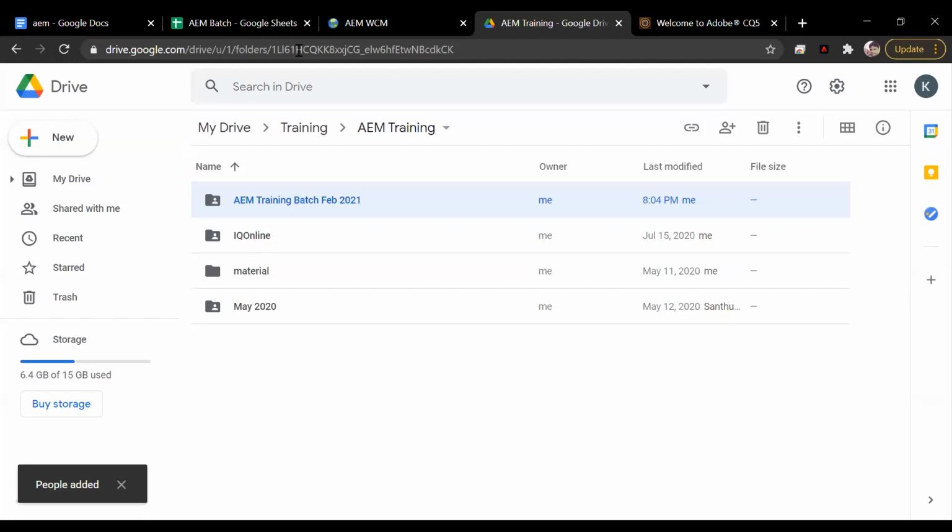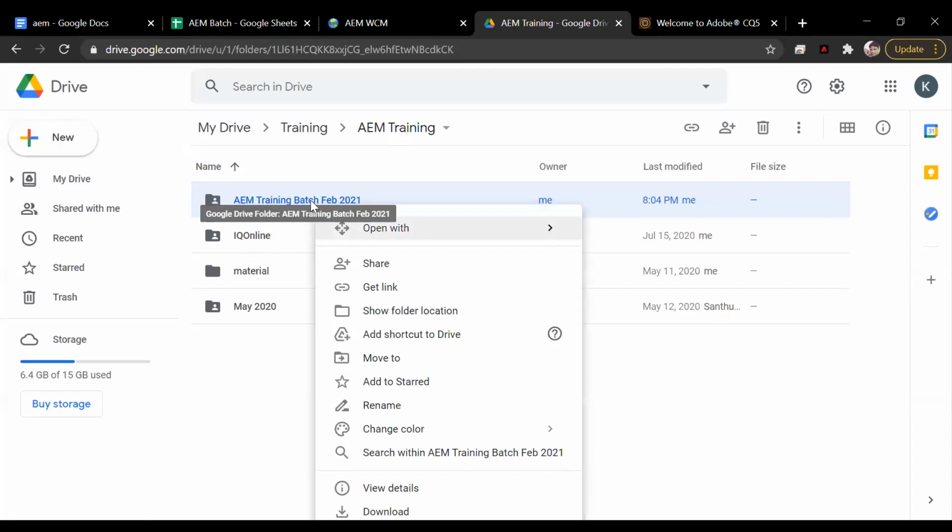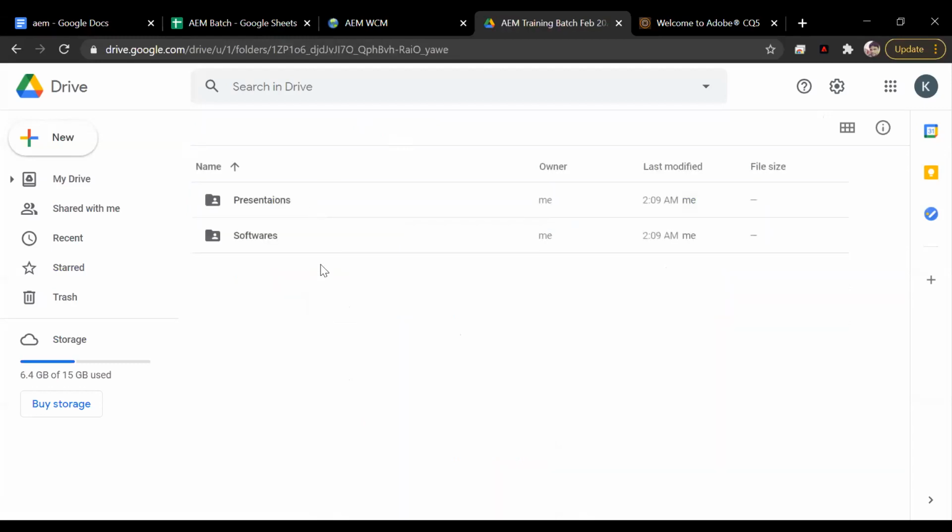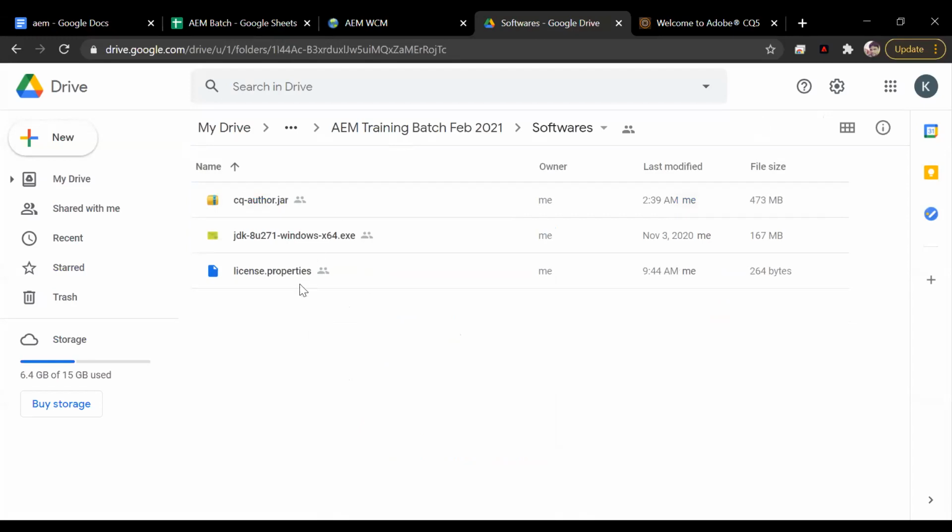Now you click on that email, you will land in this folder. You click on this folder, and you will see 2 folders. One is called presentation, another is called software. You click on software, you will see one CQ author jar and a license.property. If you already have Java installed, you need to download only these 2 files. Otherwise, download JDK and install it as well before installing CQ.